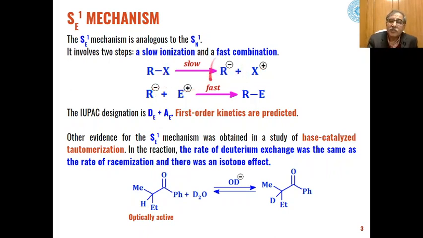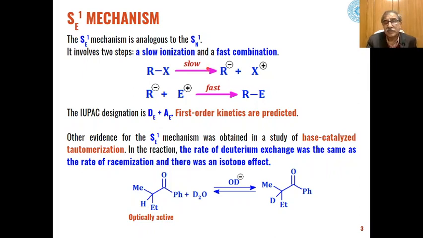Now, the second step is the ions formed over here. The carbanion in this case will combine very fast with the electrophile which is present under the reaction conditions. They will combine to give us a stable product. So, this is how this X will be substituted by an electrophile, and overall the reaction will be an aliphatic electrophilic substitution reaction which is taking place by unimolecular mechanism. We say unimolecular mechanism because this reaction follows first order kinetics.